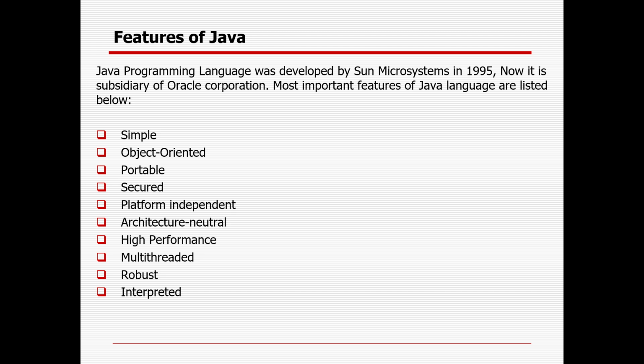High performance. Java is faster compared to a couple of languages. I am not saying that Java is the fastest among all languages, but Java is still faster than other traditional interpreted programming languages, because Java bytecode is close to native code. It is still a little bit slower than other languages like C++. Java is an interpreted language, that is why it is slower than compiled languages like C++ or C.